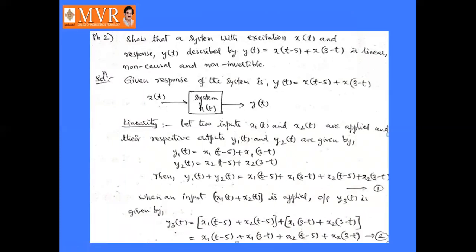Yes, in the same manner, we can solve the next problem. Show that a system with excitation x of t and response y of t described by y of t equal to x of t minus 5 plus x of 3 minus t is linear, non-causal and non-invertible. We have to show the system is linear, non-causal and non-invertible.